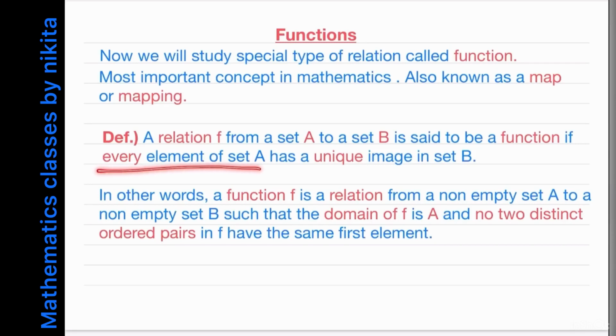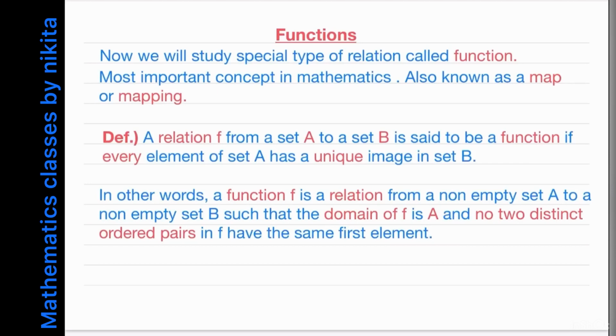Now what is the meaning of this? Every element of set A has a unique image in set B. Now first of all, you know what is the domain of a relation? Domain is what? The set of all first elements in the relation. But if I want to find the domain of this function, then I can see that in the definition he is saying every element of set A. So therefore the domain of the function will be equal to whole of the set A, isn't it?